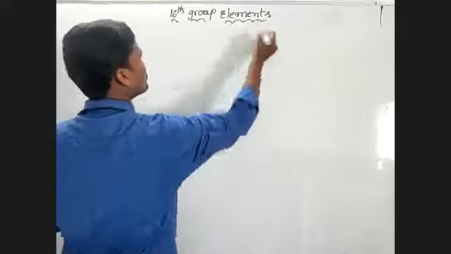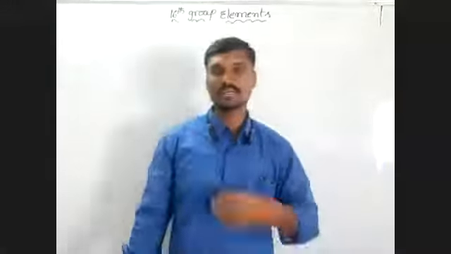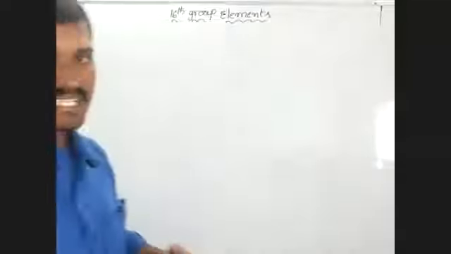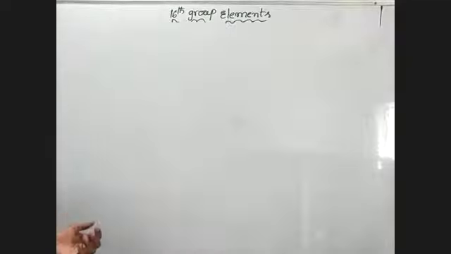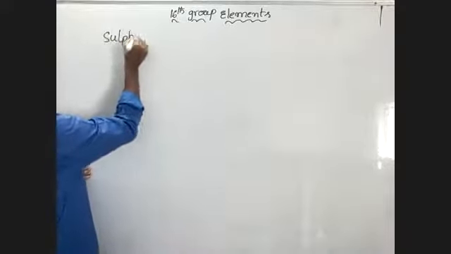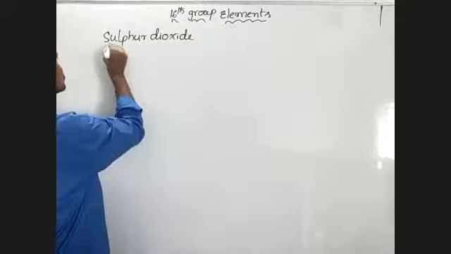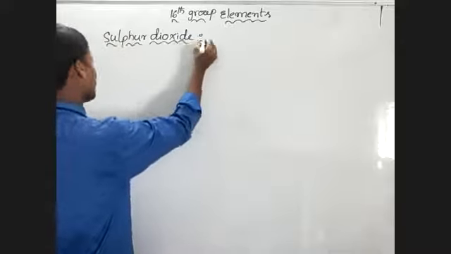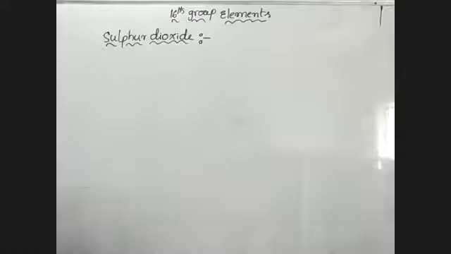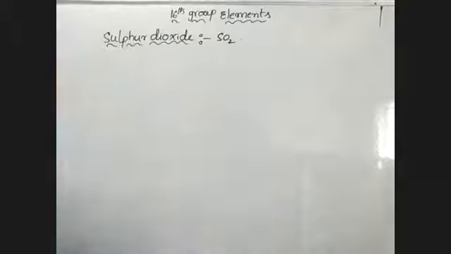Okay. In 16 group elements, trending topics are sulfur dioxide and oxides of sulfur. After ozone, oxides of sulfur, sulfur dioxide. Sulfur dioxide, its molecular formula is SO2.